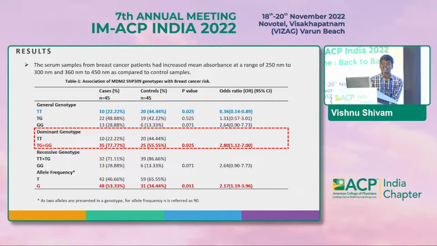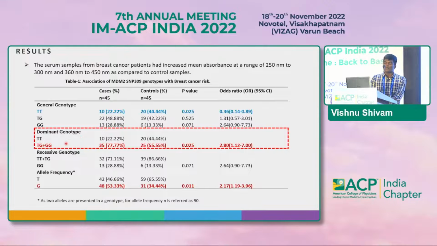The serum samples show that the breast cancer patients had increased mean absorbance at the range of 250 nanometer to 300 nanometer and 360 nanometer to 450 nanometer as compared to the control samples. The table shows the statistical analysis for the association of MDM2 SNP309 genotype with breast cancer risk. For the allele frequency, as shown here, the G allele, the variant allele, is increasingly associated with the cases than the controls, which is statistically significant. The odds ratio is 2.17, that is, a 2.17 fold increased risk of breast cancer with the G allele.